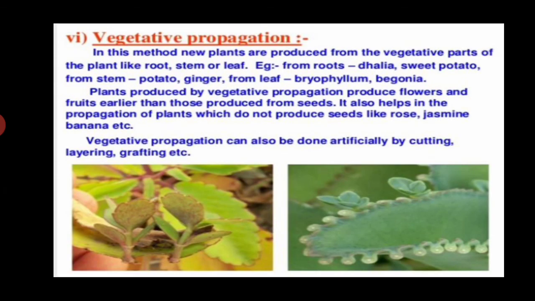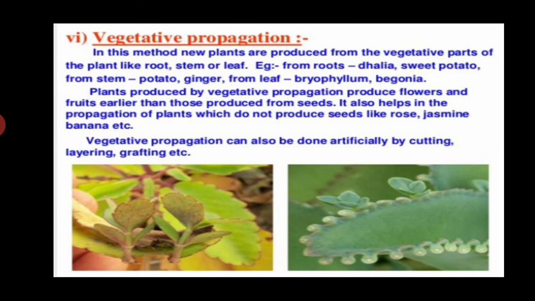Now we talk about vegetative propagation. What is vegetative propagation? It is a process by which a new plant can be obtained from vegetative plant parts such as root, stem, or leaf. In this method, new plants are produced from the vegetative parts like root, stem, or leaf. Example: from roots, dahlia, sweet potato; from stem, potato, ginger; from leaf, bryophyllum, begonia.